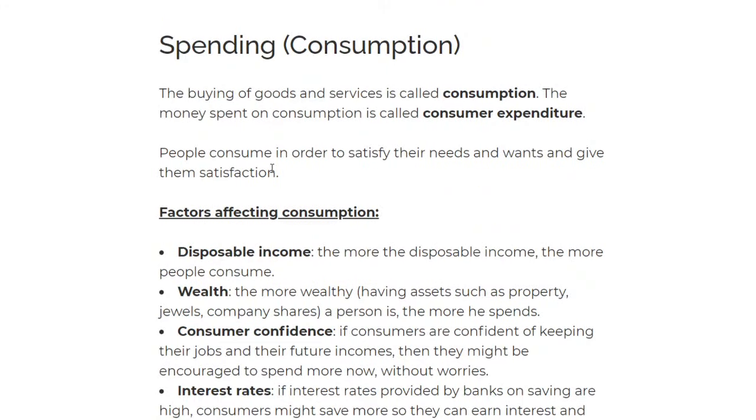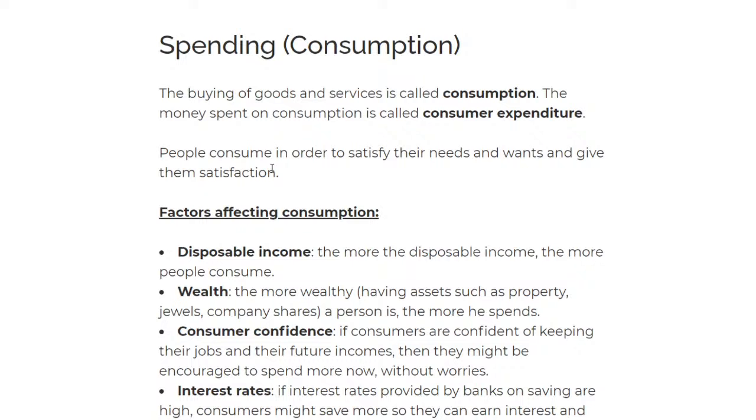Spending. What is spending? It comes from the English word spending. When someone tells you to spend, it simply means the buying of goods and services, which is called consumption. So when you spend money for consumption purposes, that's what we call spending. When you buy a good or service for the sake of consumption, we are spending, and this is called consumer expenditure. People consume in order to satisfy their needs and wants, and we've seen this in basic economics at the start.